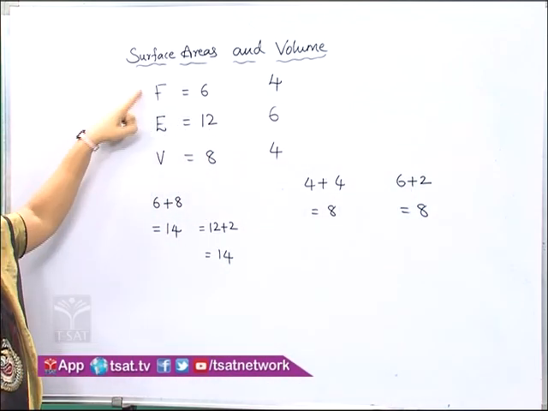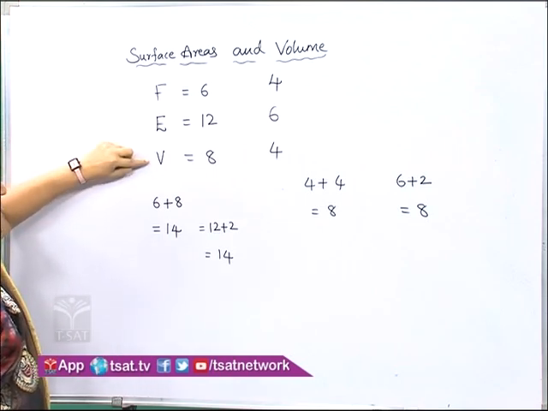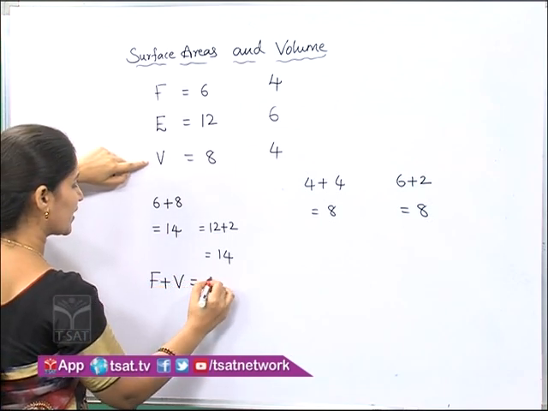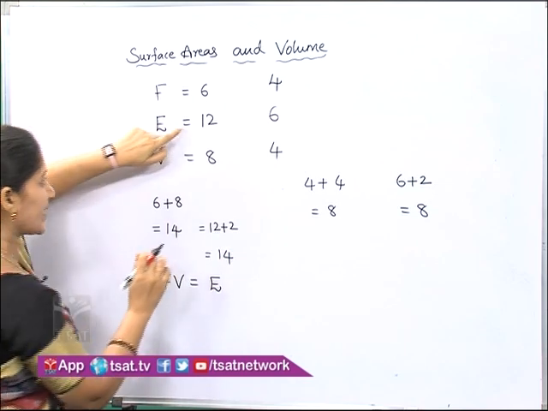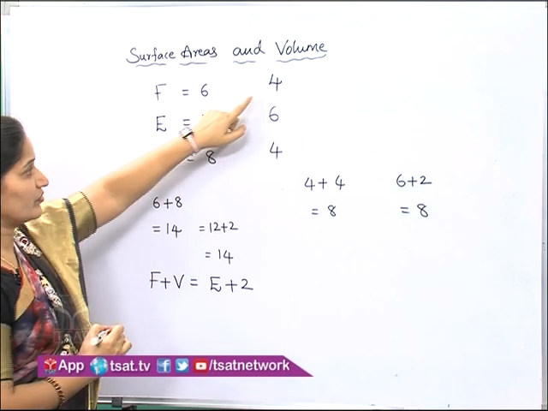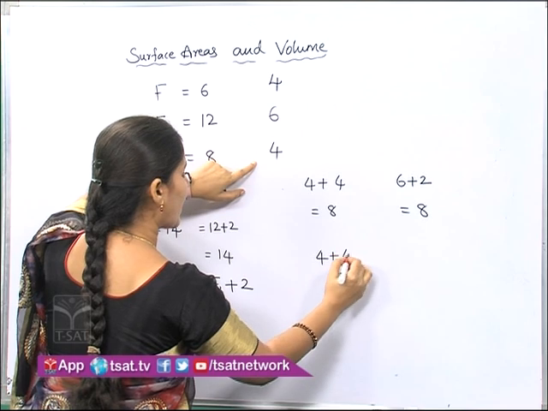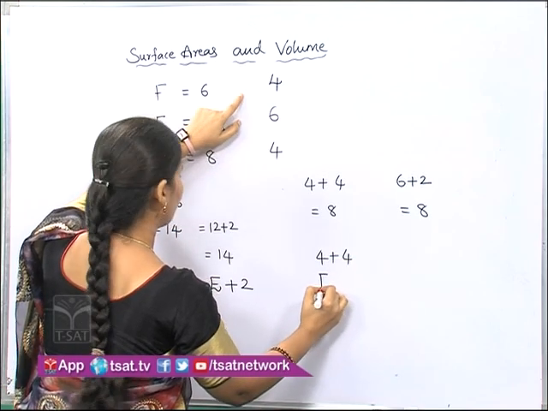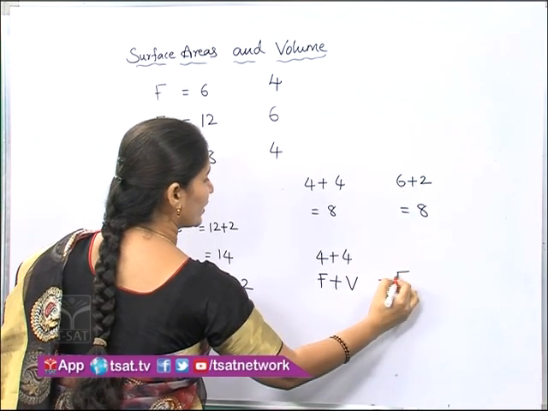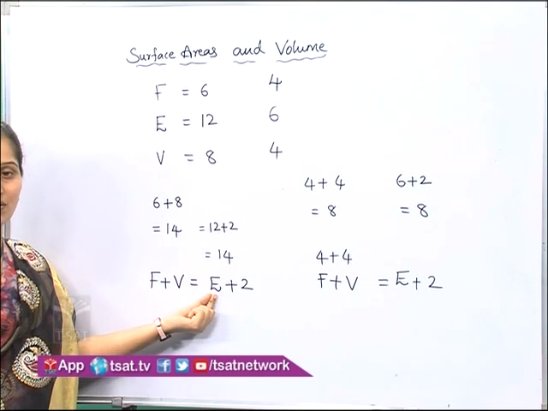But what did I add here? F plus V. And the edges, 12 is the edges here, right? So E plus 2. And here, 4 plus 4 means I have added F plus V. Again 6 plus 2, edges plus 2. So here these edges are positive.